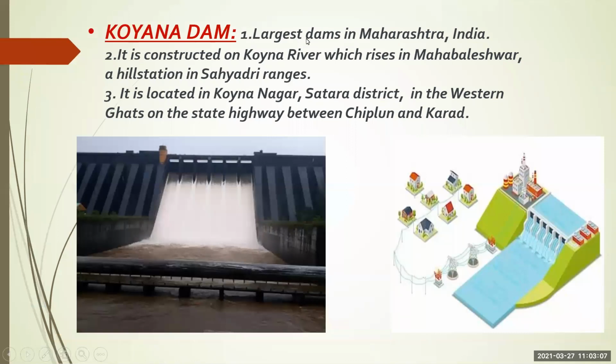So Koyna Dam, the largest dam in Maharashtra, India, is constructed on the Koyna River, which rises in Mahabaleshwar, a hill station in the Sahyadri ranges. It is located in Koyna Nagar, Satara district in the Western Ghats, on the state highway between Chiplun and Karad. So this is the largest dam in Maharashtra, which is Koyna Dam. You may get a question, which is the largest dam in Maharashtra. So you have to write Koyna Dam.